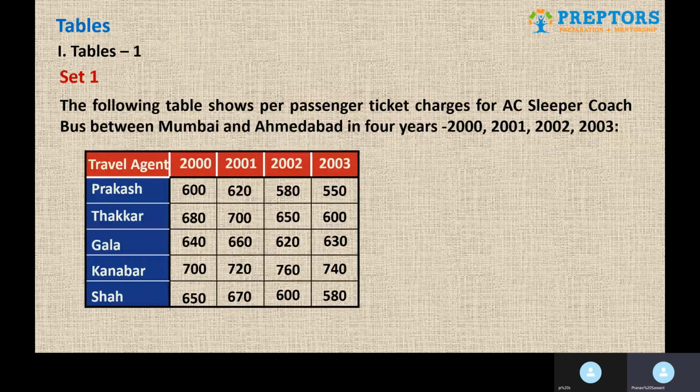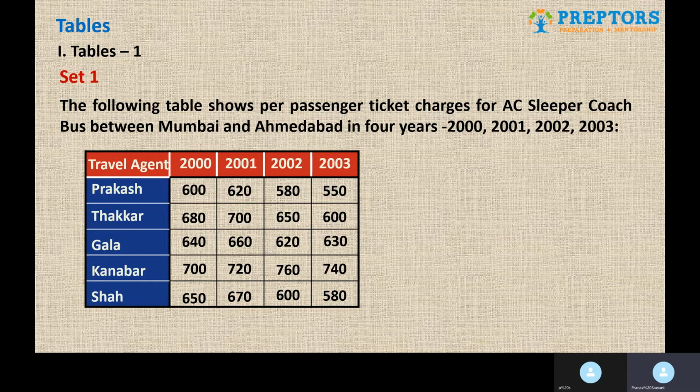The table shows per passenger ticket charges for AC sleeper coach bus between Mumbai and Ahmedabad in 4 years. The 4 years are 2000, 2001, 2002, 2003. Also they gave us the charges and the names of the travel agents. So if it is asked in 2002, Prakash charged what? Your answer must be 580. So this is how we can differentiate.